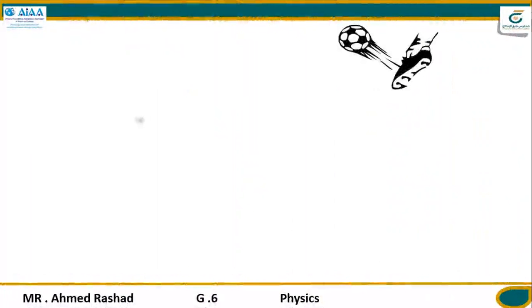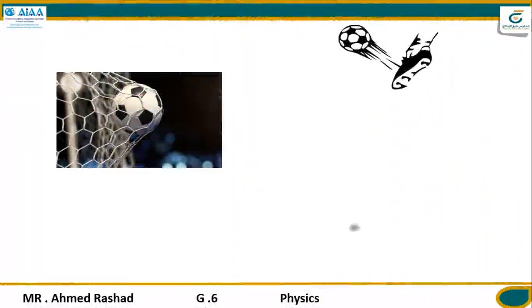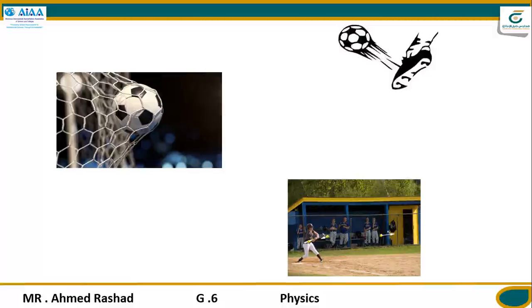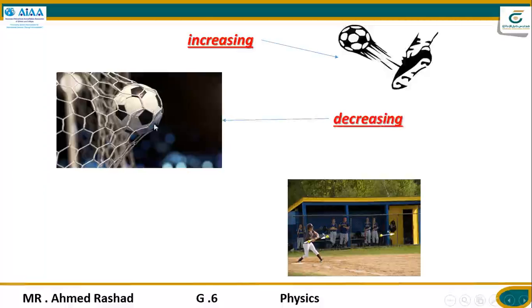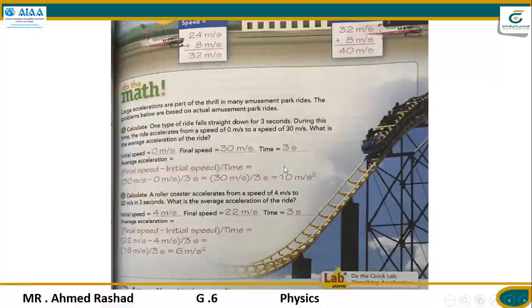And these are the 3 kinds of change in velocity. Number 1, increasing the velocity, like kicking the ball. Blocking the ball is decreasing the velocity of the ball. And this is changing the direction of speed. So all of this can be acceleration, or the phases of acceleration.